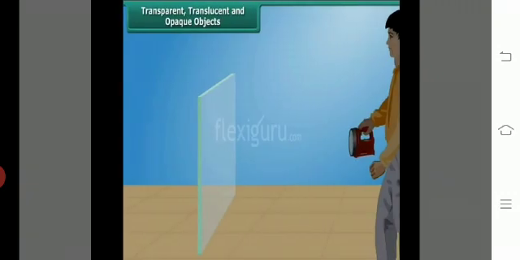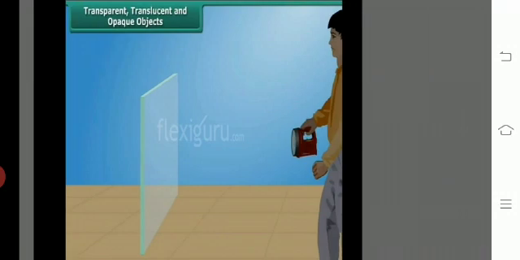Students, there are three kinds of objects: transparent, translucent and opaque. Those objects that allow light to pass through them are transparent. Students, now I am taking two words and it's my next topic: properties of heat. Okay.